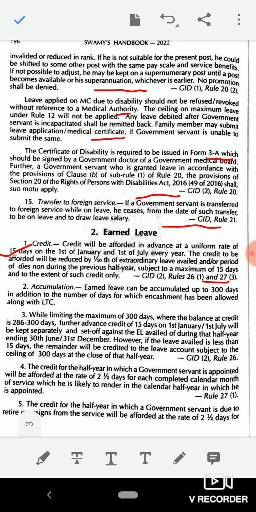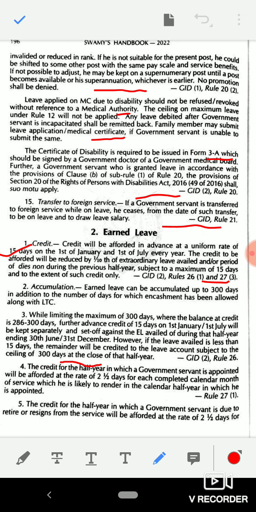However, if the leave availed is less than 15 days, the remainder will be credited to the leave account, subject to the ceiling of 300 days at the close of that year. This is according to GID 2, Rule 26.